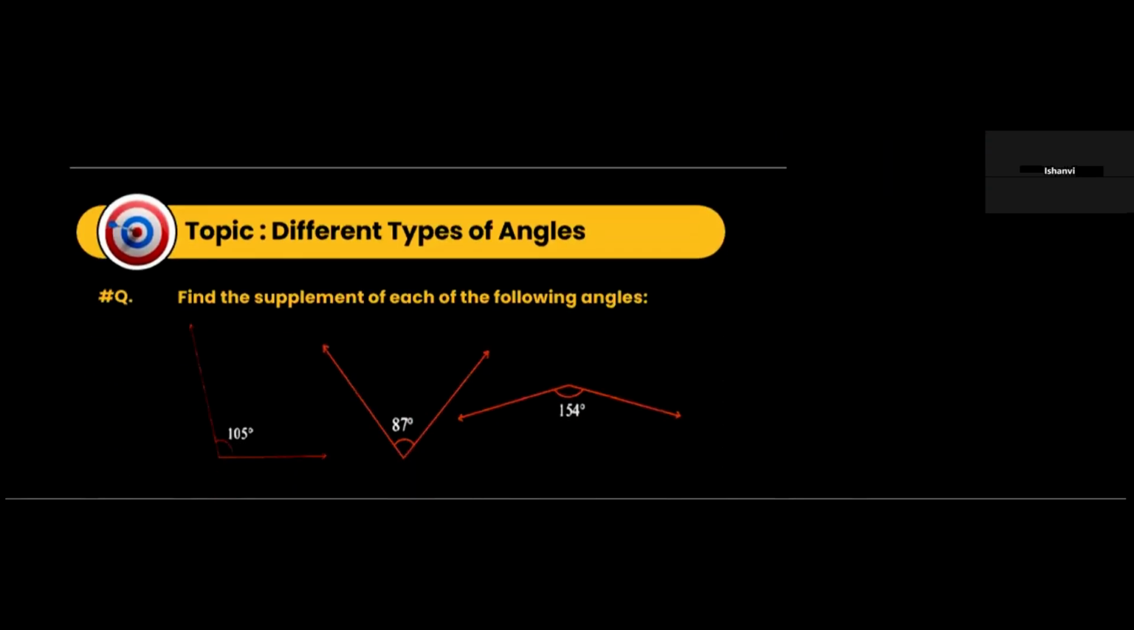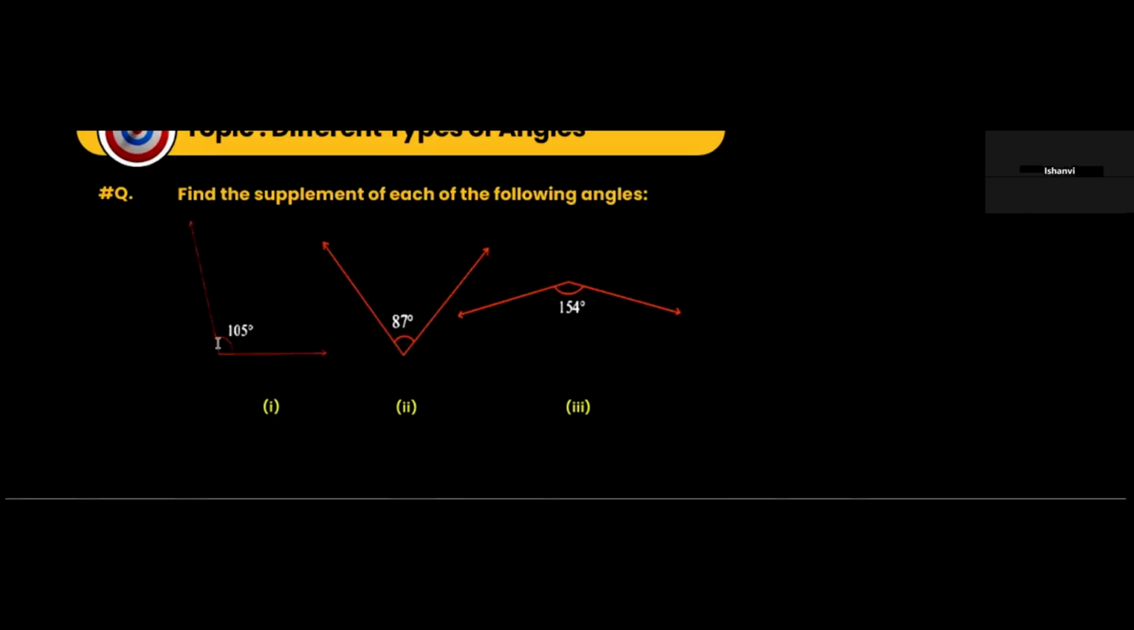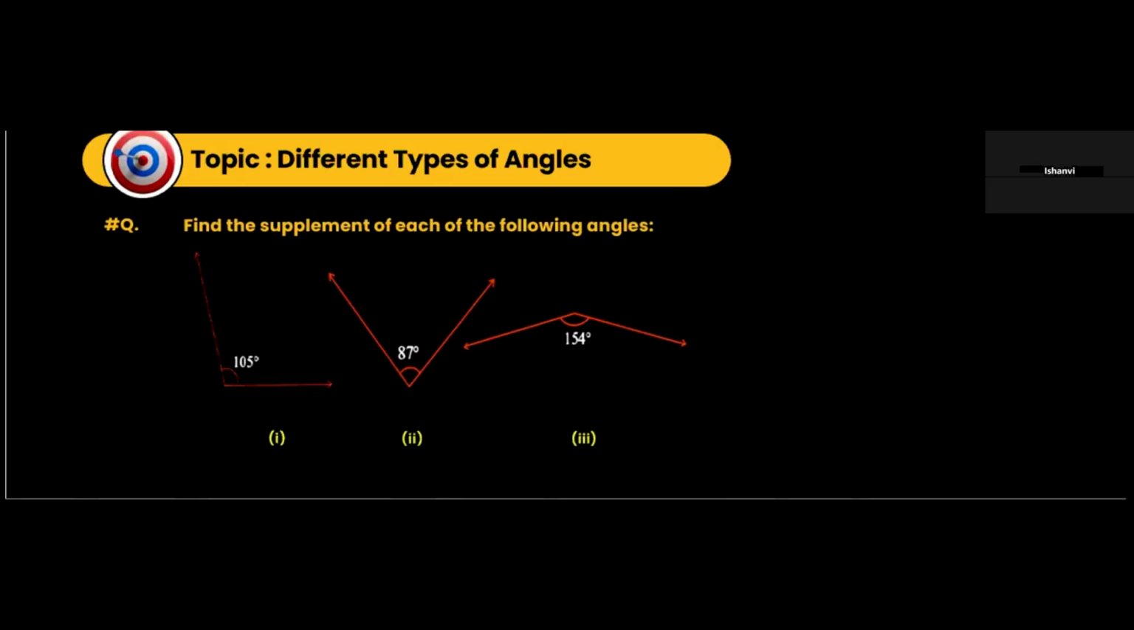Find the supplement of each of the angles, sorry. So supplement means what? Let's say you have 105 degrees. So the supplement of this angle will be how much? The supplement will be 180 degrees minus 105 degrees. That is how much? 75 degrees.